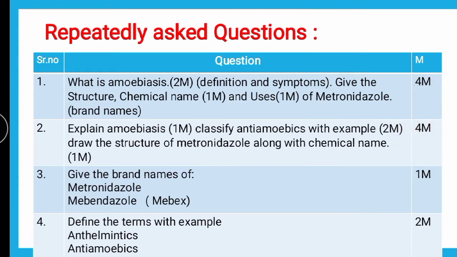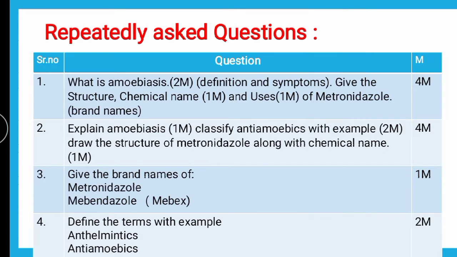Then the next question is, give the brand names of metronidazole or mebendazole. They may ask you the brand names of metronidazole as well as mebendazole. Metronidazole is an antiamoebic drug whose brands are Flagyl, Metrogyl, Aldazole, Unimazole, Aristogyl, etc. Mebendazole is an anthelmintic drug, which is again very important from the anthelmintic drugs point of view.